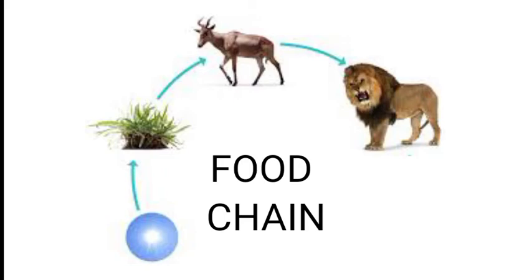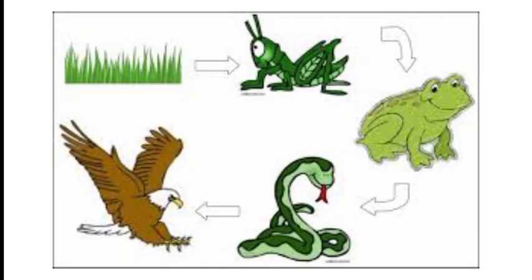You can observe this food chain. Plants make their own food in presence of air, water and sunlight, and then these plants are eaten by a deer, and then this deer is eaten by a lion. These chains are sometimes short and sometimes long. Another example you can see: plants are eaten by a grasshopper, and then this grasshopper is eaten by a frog. Now this frog is eaten by a snake, and this snake is eaten by an eagle. This chain is longer than the previous one.